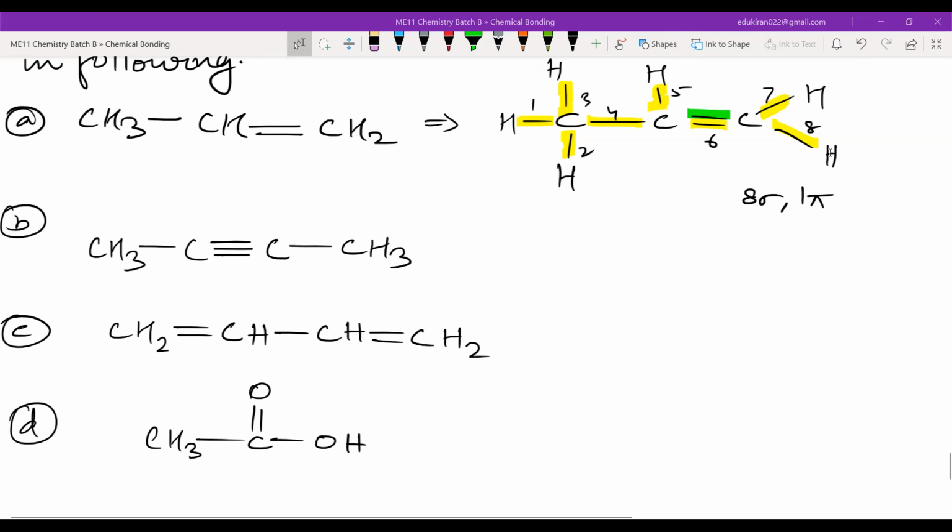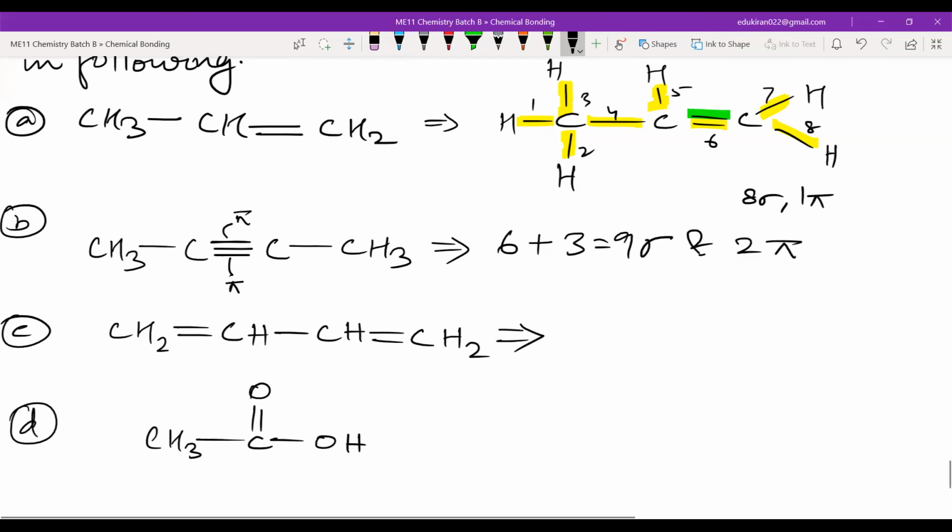अच्छा, fine. So let me give the answers now. This will be having 3, 6. See, what I do is I count the number of hydrogens. 6 hydrogens, okay? Plus how many carbons are here? If it is a straight chain, for sigma bonds I count the number of carbon atoms. 4 carbons, then I subtract 1, that is 3. There will be 9 sigma bonds, and I can easily identify that there is 1 pi bond here and 1 pi bond here. So it is 9 sigma and 2 pi bonds.